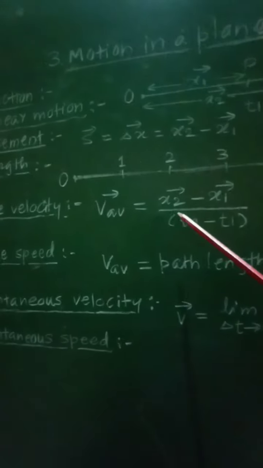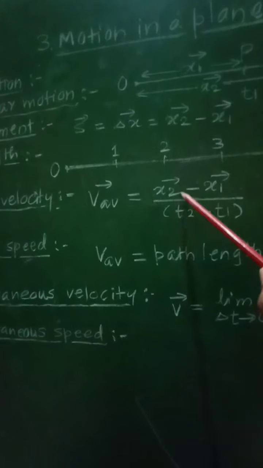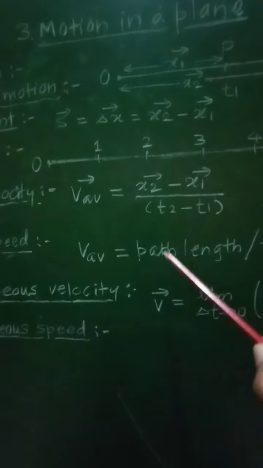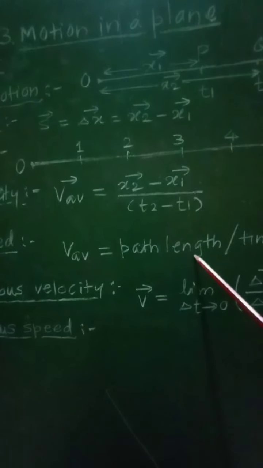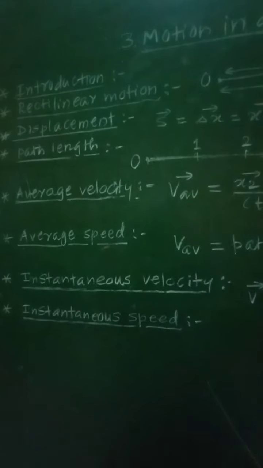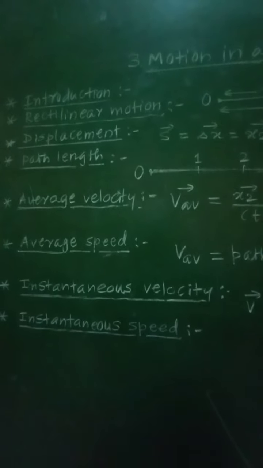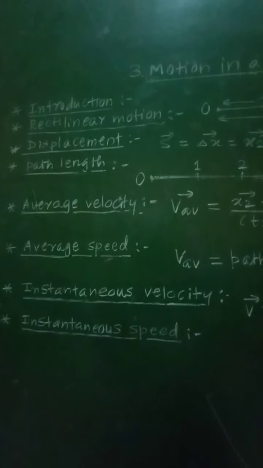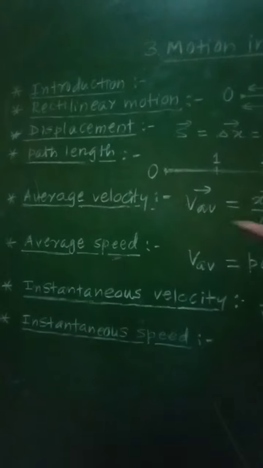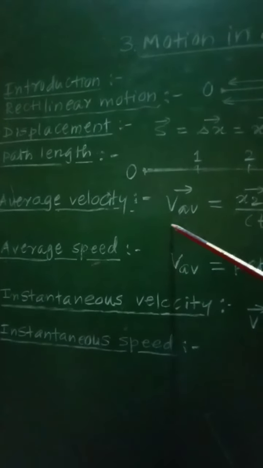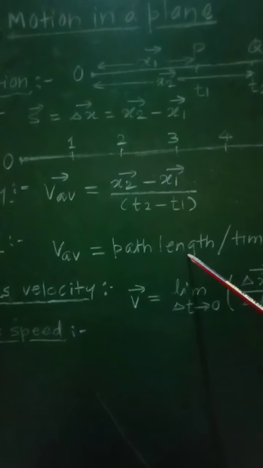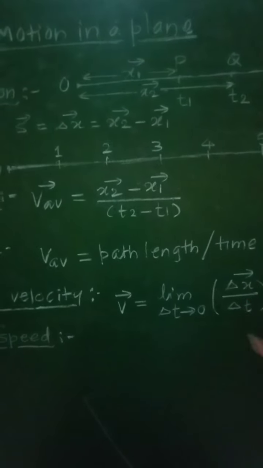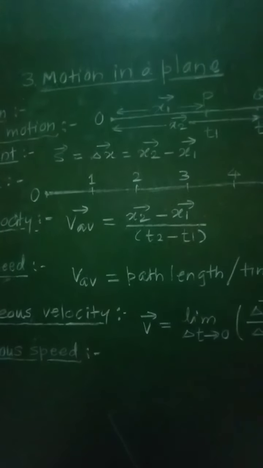In the case of average velocity, we consider displacement, and in the case of average speed we consider path length, and therefore average speed is a scalar physical quantity. Its unit and dimensions will be the same as that of average velocity, that is, the SI unit will be meter per second and the dimensions will be 1 in length, 0 in mass and minus 1 in time.